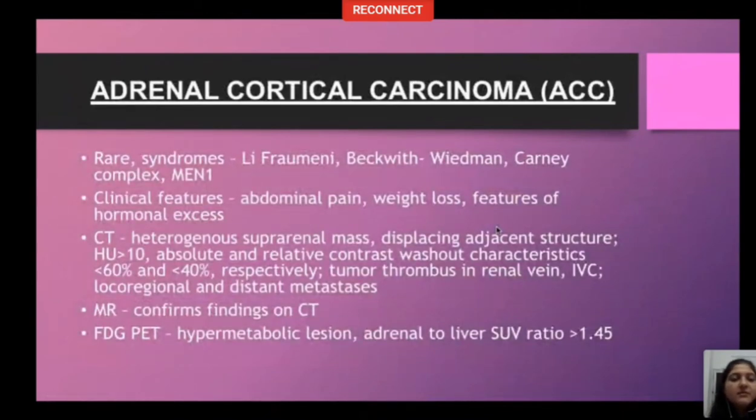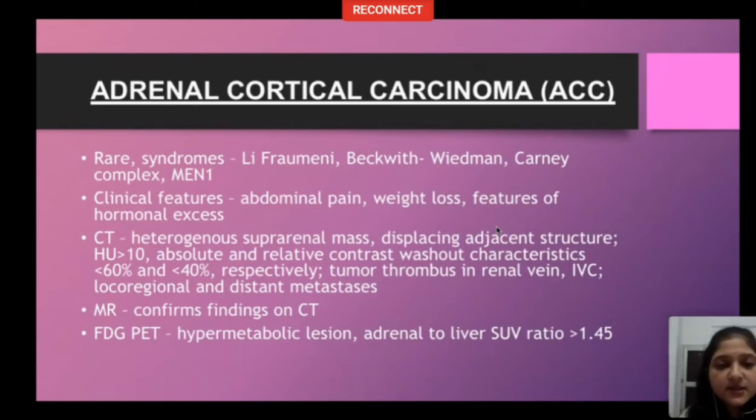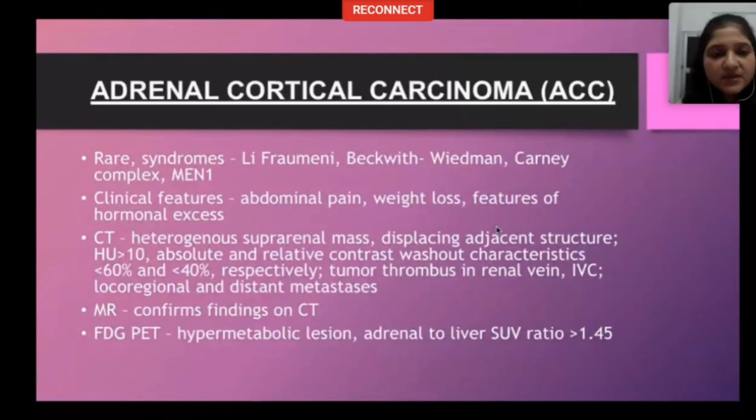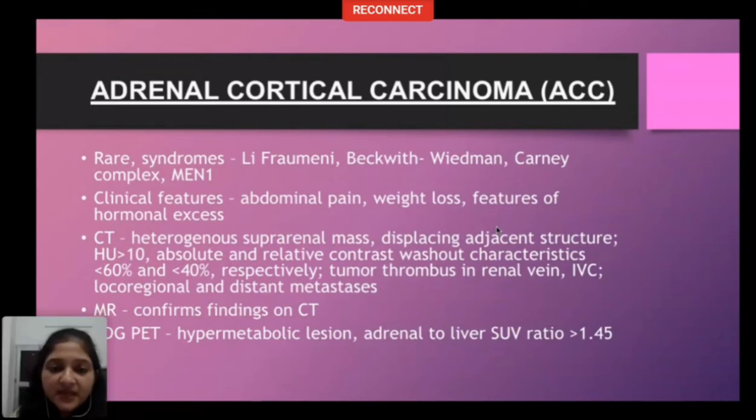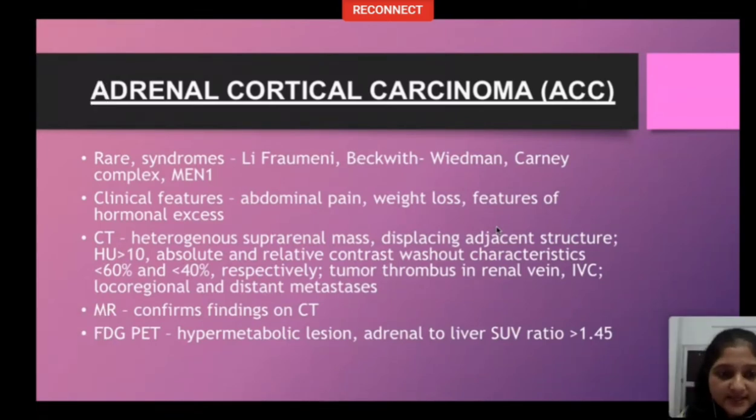The main malignant lesion that we have to read about in adrenal gland is adrenal cortical carcinoma. It is a rare lesion. So first and foremost thing, adrenal incidentaloma: benign lesions are way commoner than malignant lesions. Syndromes associated with adrenal cortical carcinoma include Li-Fraumeni, Beckwith-Wiedemann, Carney's complex, MEN1. The patient may have abdominal pain, weight loss, and features of hormone excess.